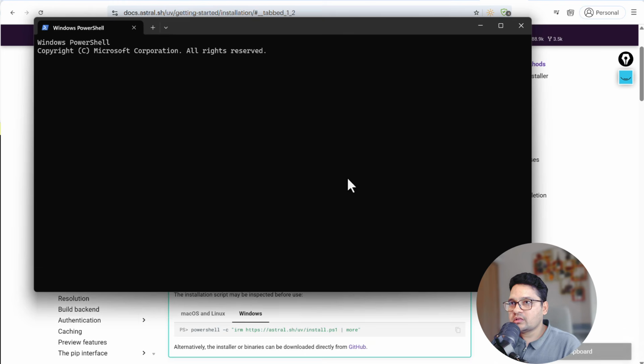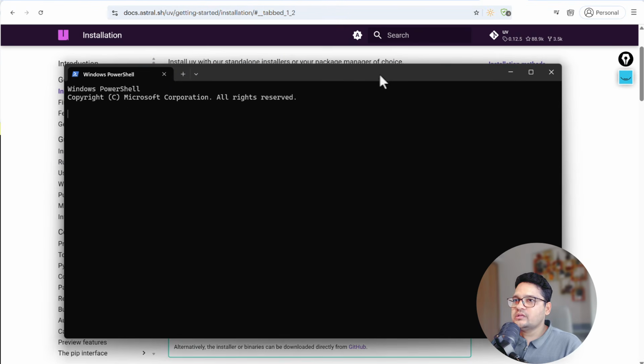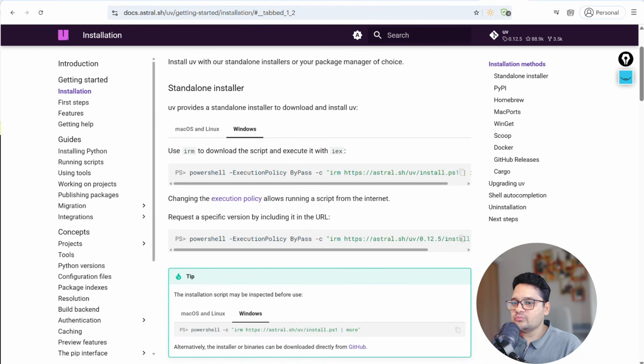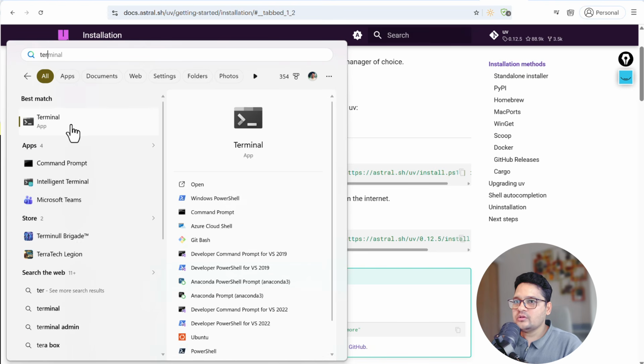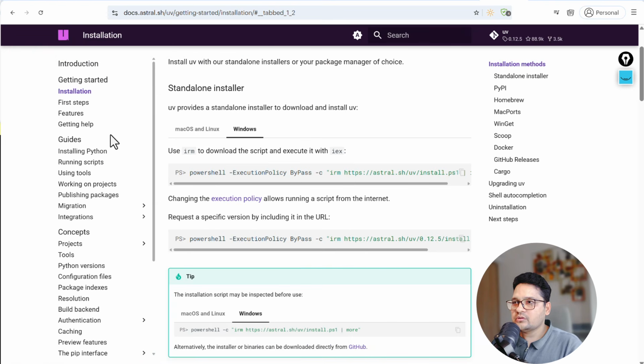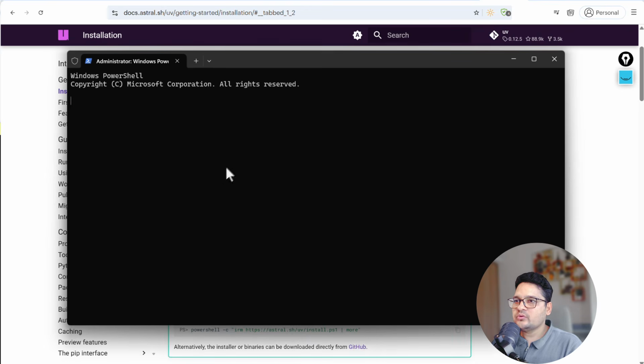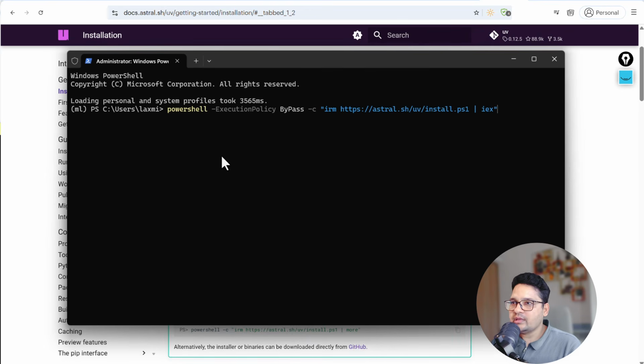If you are using Windows, make sure you open the terminal in administrative mode. If you open it in normal mode, sometimes that does not work. So open it in admin mode. Once you open it in admin mode, I would suggest you install UV so that you can install this UV globally in your system. Since I have already installed it, I'm just going to skip this part here.